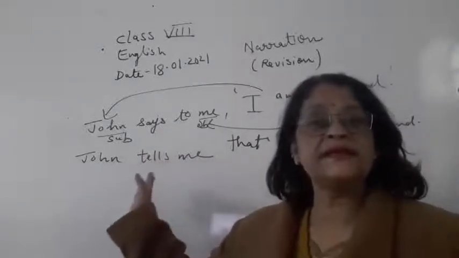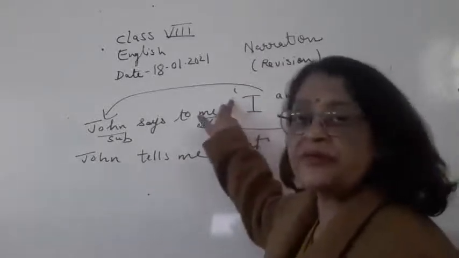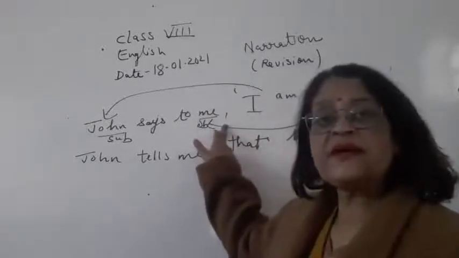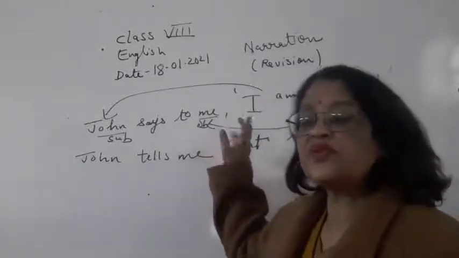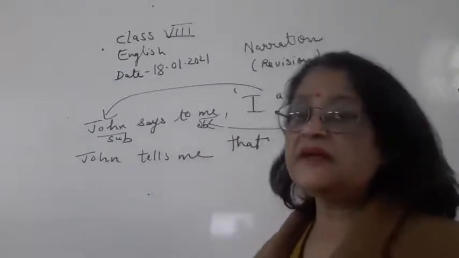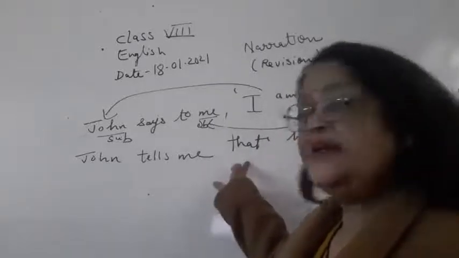John tells me. Remove the inverted commas, which we have already removed. Then we have to remove this comma, and then the conjunction that will be there. We will add the conjunction that.